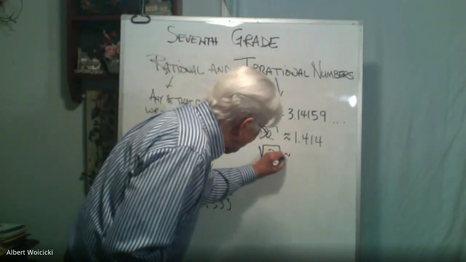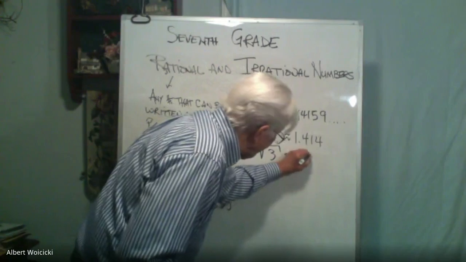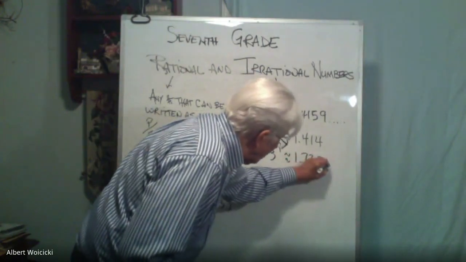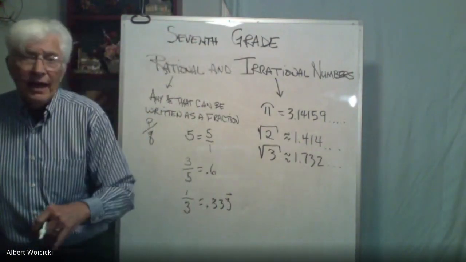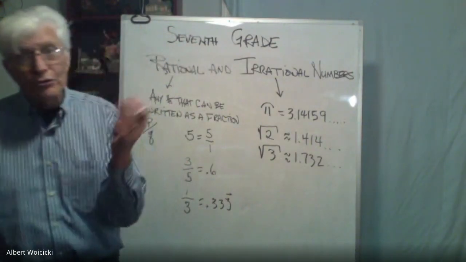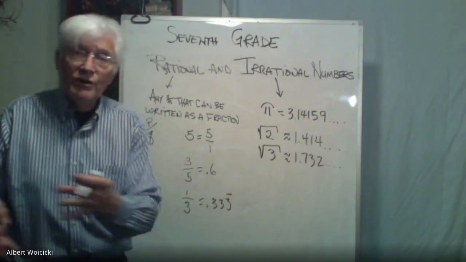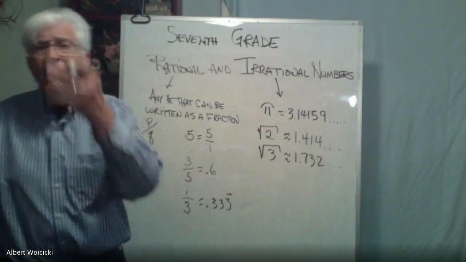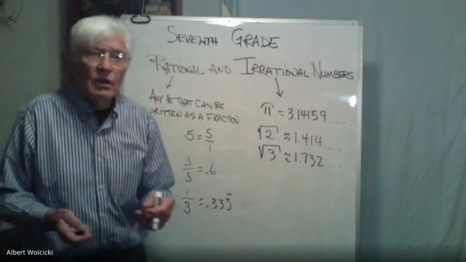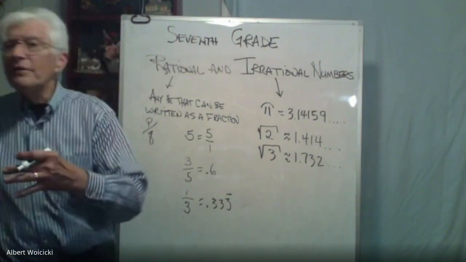That approximates out as 1.732, but it's going to keep on going. And the square root of 4, well, that's 2. The square root of 5, 2.236. Square root of 6, 2.449. So these numbers are just not nice.